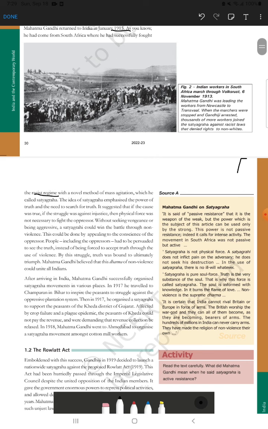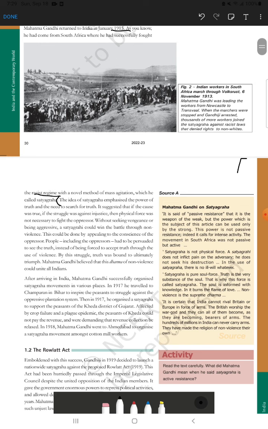So if a question comes, what is satyagraha, or write a short note on satyagraha, what was the idea given by Gandhi about satyagraha, then you will write this answer with this point. The idea of satyagraha emphasizes the power of truth and the need to search for truth. This point is extremely important. You have to write it when a question comes from the satyagraha part. So what is satyagraha? Satyagraha is an idea which says that the power of truth is utmost. We should find out what the truth is and we should give our support to the truth only.